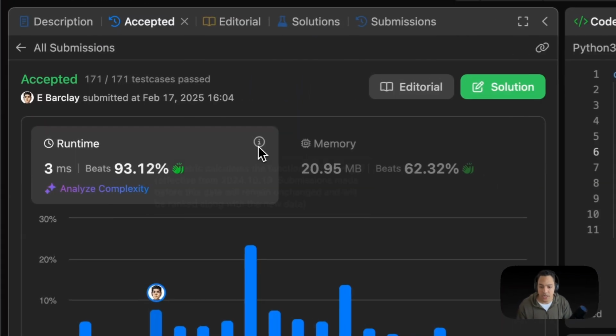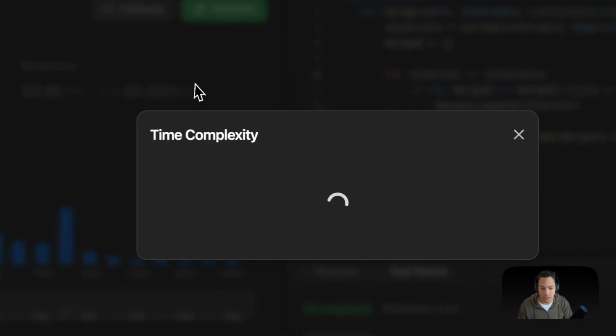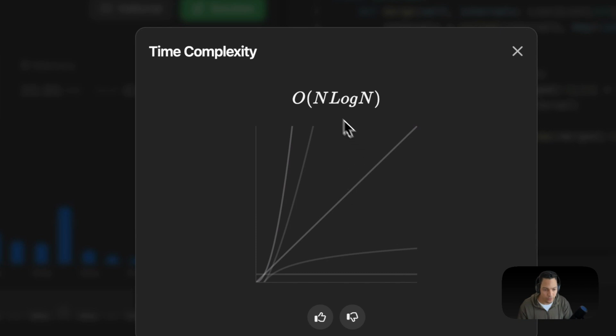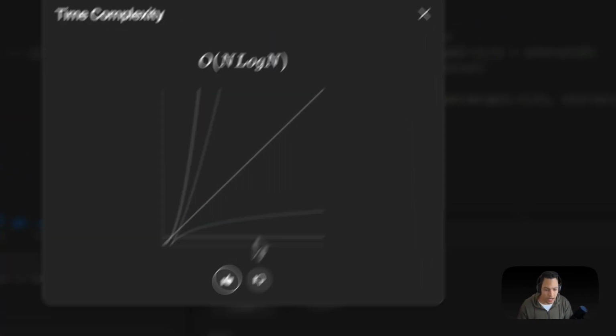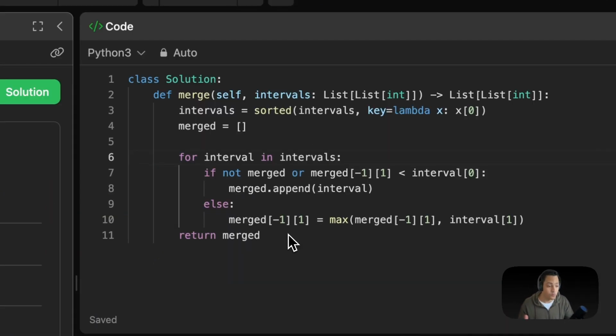So if we check here, this is a cool function actually. I don't know how many times you can use it on the free plan, but if we check our time complexity, we see it is n log n because our sorting time obviously came into play, but that is for now good. And yeah, we're done with that problem.